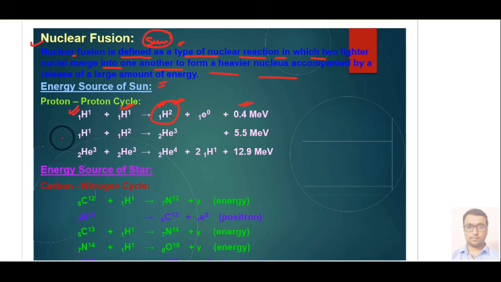And one H1 and one H2, these are two lighter nuclei, they will combine together and make He3. Basically this is a heavier nucleus, and 5.5 mega electron volt energy is released. Similarly 2 He3 and 2 He3, again they will make 2 He4, and 12.9 mega electron volt energy will be released. So this is the energy source of a star also.